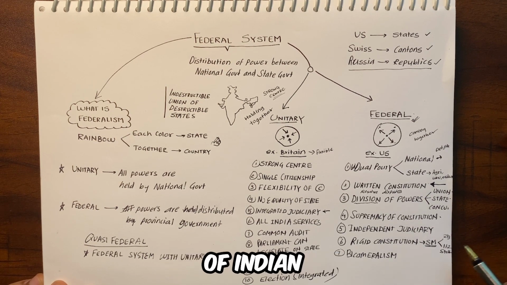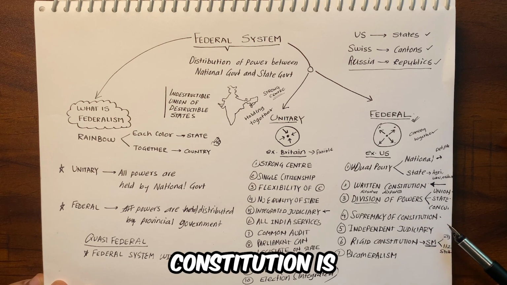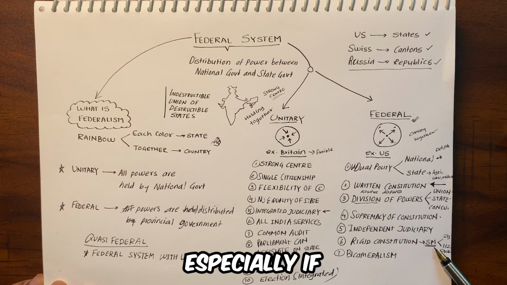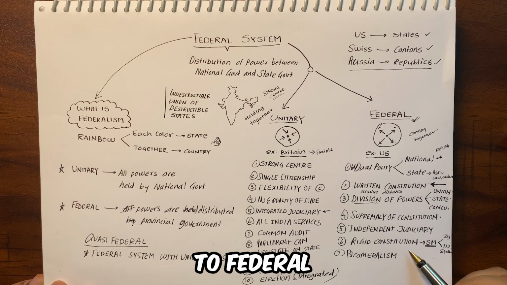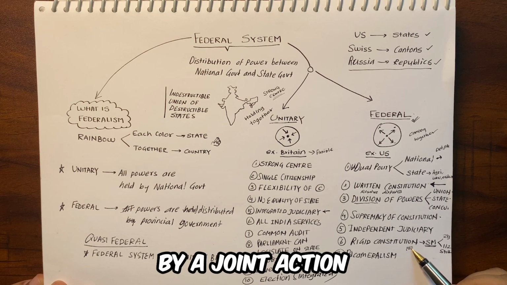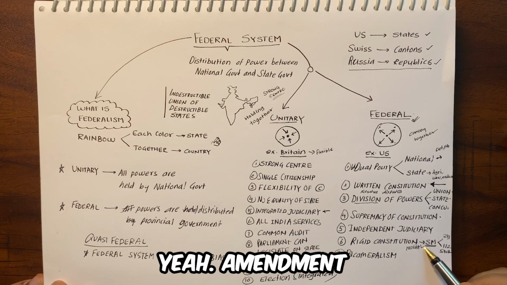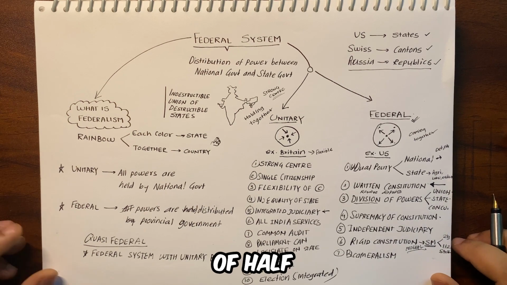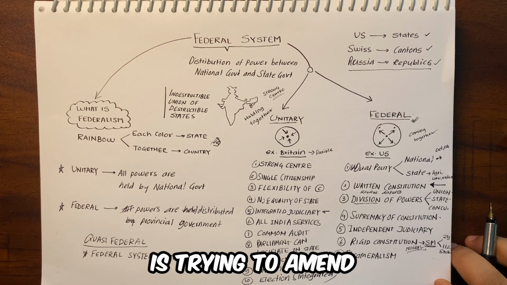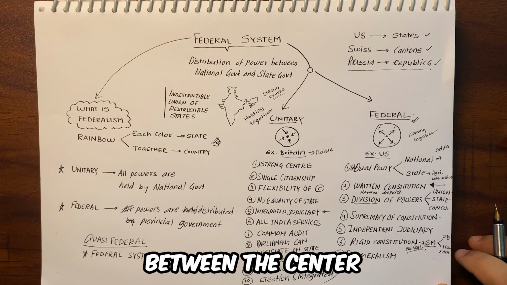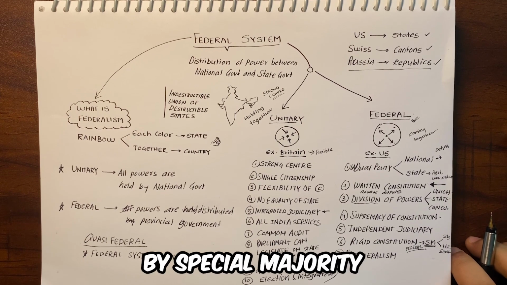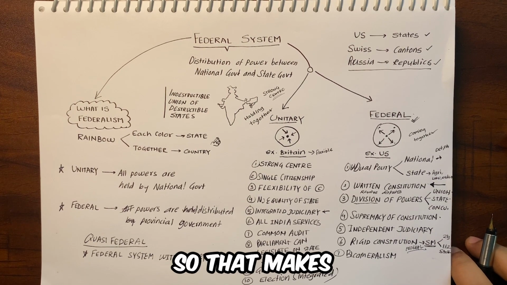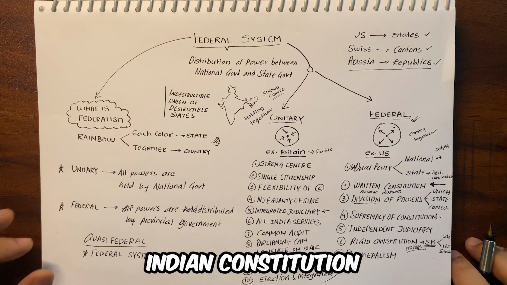Now the next federal feature of the Indian Constitution is that it is a rigid constitution. Some provisions in the Indian constitution are rigid to amend, especially if the provisions are related to federal structures. Then they are to be amended by a joint action of the center and the states. ये हमने amendment वाले chapter में पढ़ा था. With a special majority of Parliament and approval of half of the state legislatures, if any provision is trying to amend the relationship between the center and the states, then it has to be passed by special majority and consent of half of the states under Article 368. So that makes some part of the Indian constitution rigid.